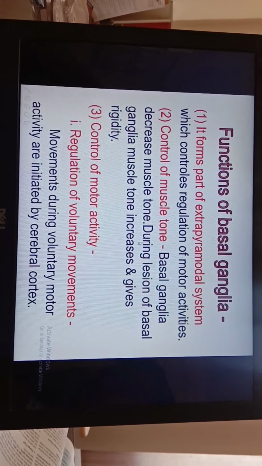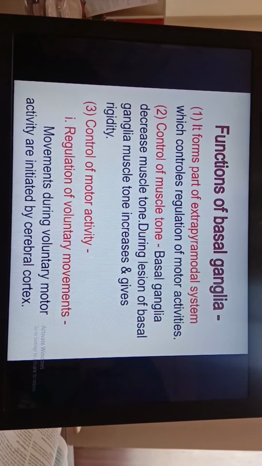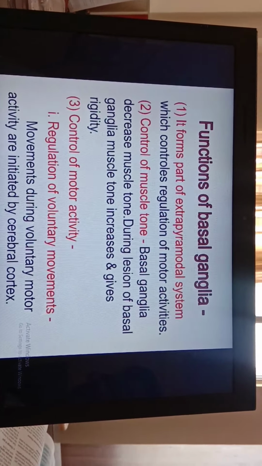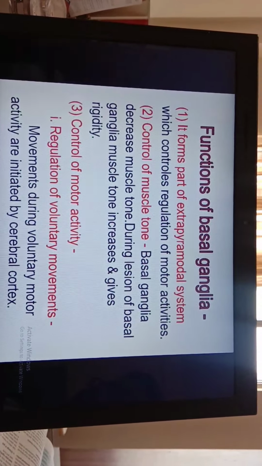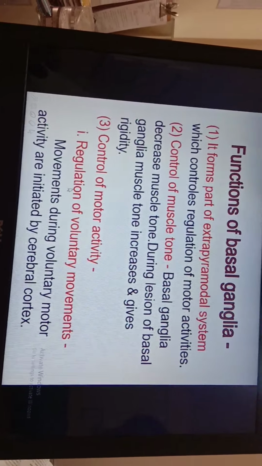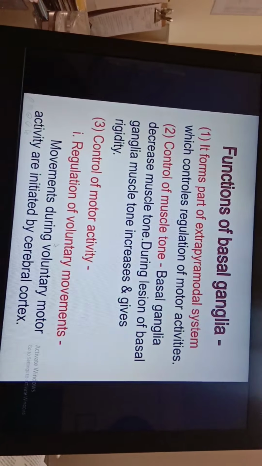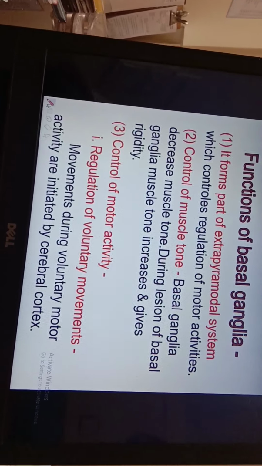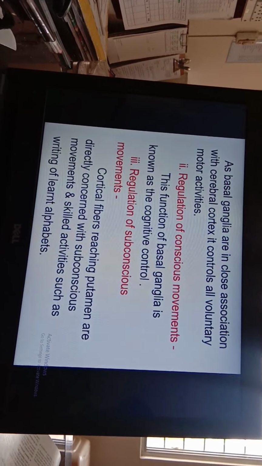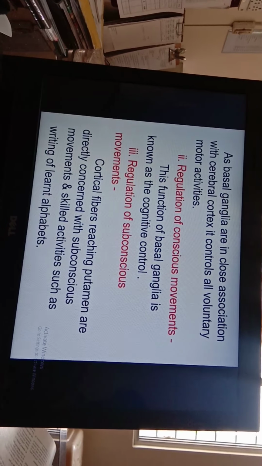So during lesion of basal ganglia, muscle tone definitely increases, and as muscle tone increases, it gives rigidity to the upper and lower extremities. The third function of basal ganglia is control of motor activity. It is responsible for regulation of voluntary movements. Voluntary movements are initiated at the cerebral cortex, and the basal ganglia are in very close relation to the cerebral cortex, so it controls all voluntary activities.